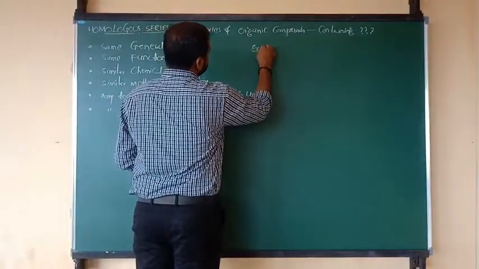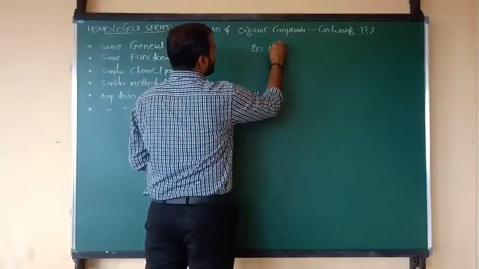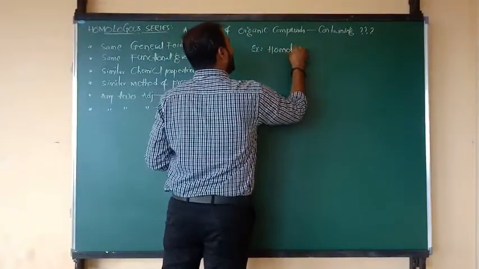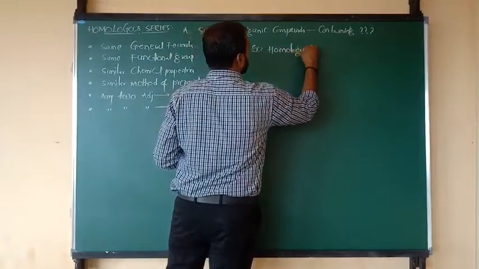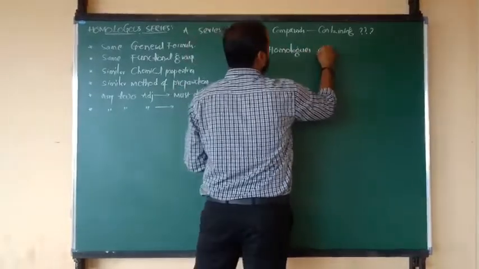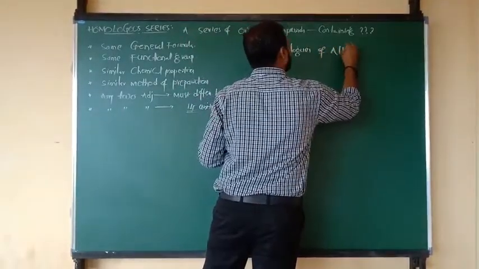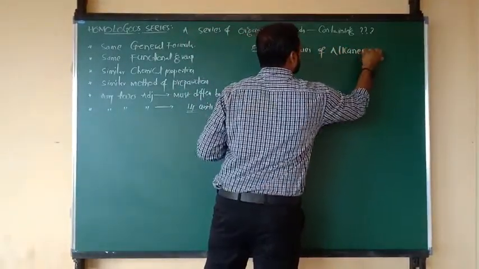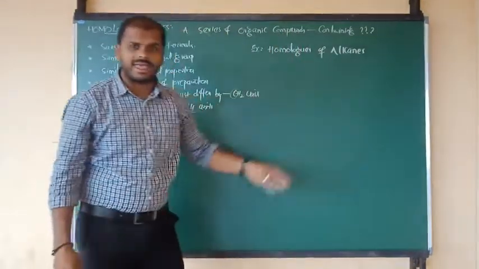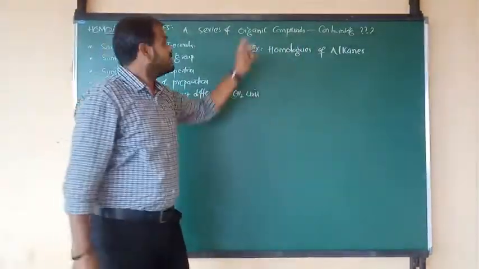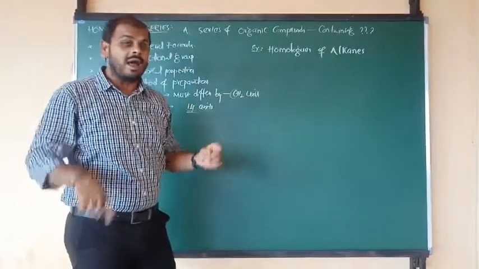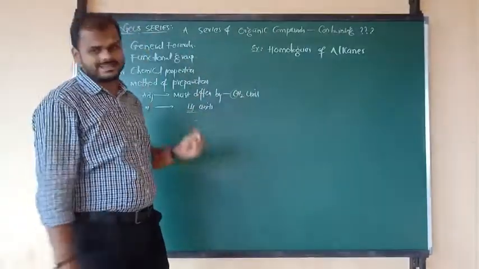Now I am going to show you examples. First, the homologs of alkanes. In the class of alkanes, what are the series of organic compounds and how do they show a homologous series?